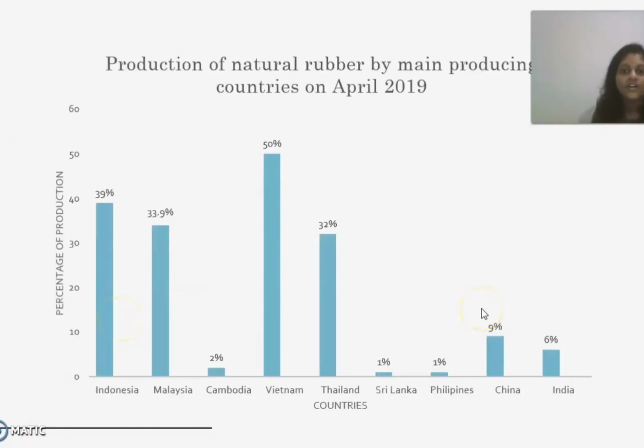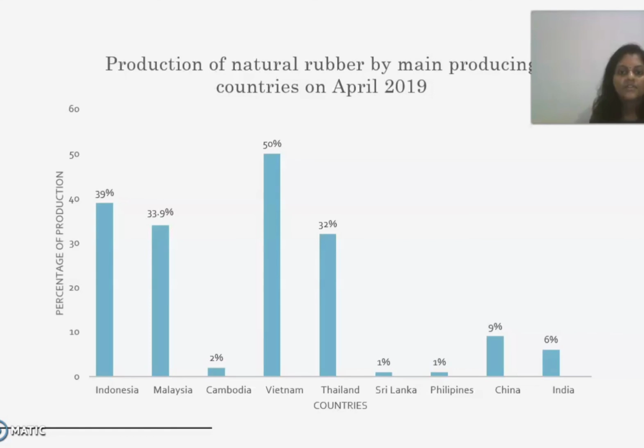Moving on to the next graph. The title of my second graph is Production of Rubber by Main Producing Countries on April 2019. The largest production is made by Indonesia, which is 310 tons. It is because half of the land in Indonesia is producing rubber. The lowest production is made by Philippines, which is 6.3 tons.